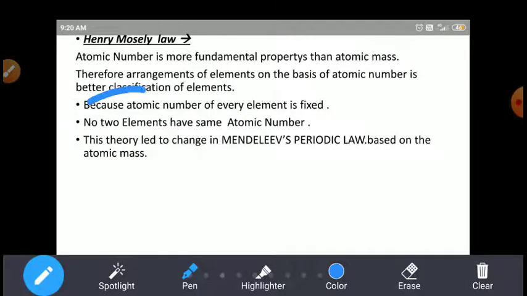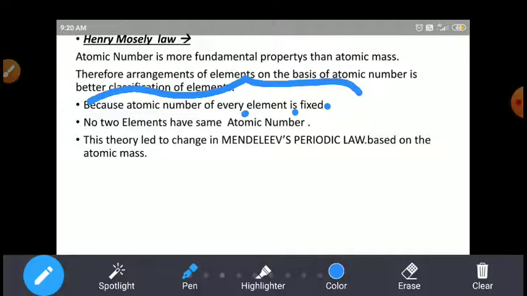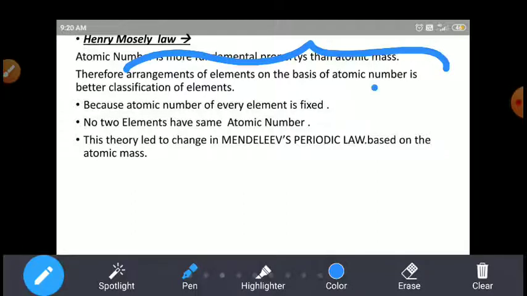Because the atomic number of every element is fixed. Every element's atomic number is fixed, but for atomic mass, different elements sometimes have the same atomic masses. For example, potassium and calcium have more or less equal atomic mass, but their atomic numbers are different. So if you want to classify the elements, classification on the basis of atomic number is better than on the basis of atomic mass.